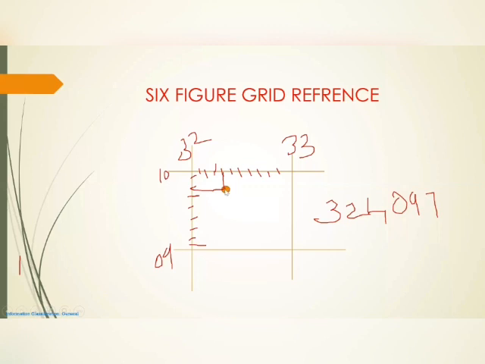I need to find the exact location of this particular temple. Just assume this is a temple. I want to find the particular location of this temple. How can I find it? The same principle I'm going to use. First I take the value of eastings, the value 32. Another thing, please listen and note this down. We are going to divide this 32 eastings into 10 equal parts. Here for your understanding I made a big grid, but in a topo sheet you will get 2 centimeters here, 2 centimeters here only.